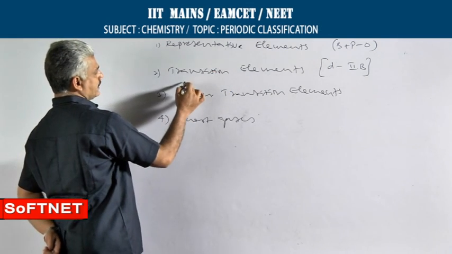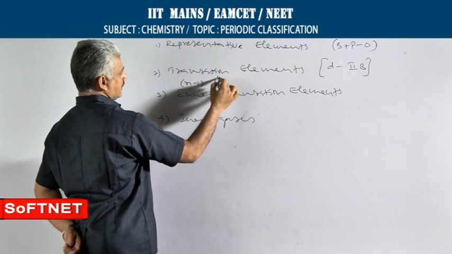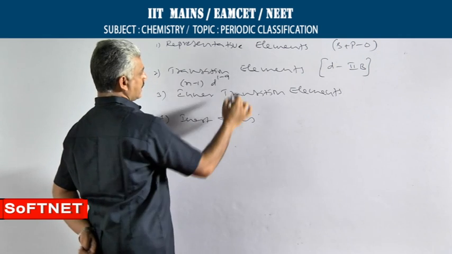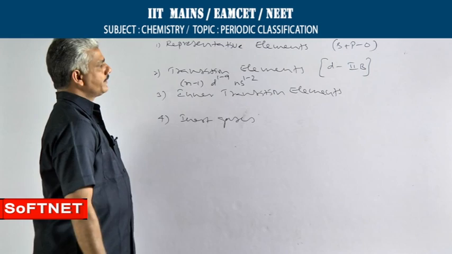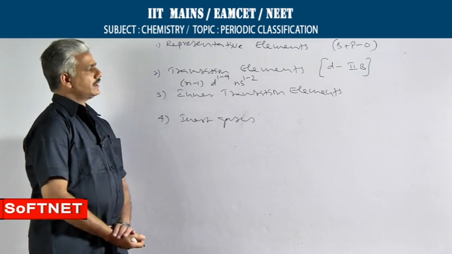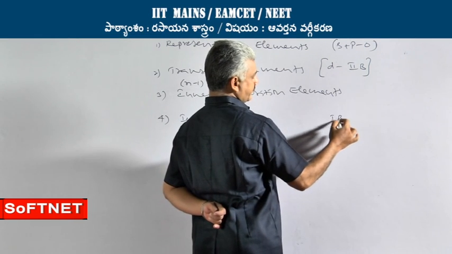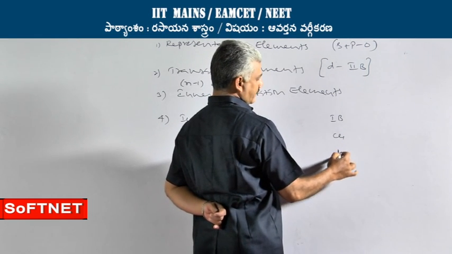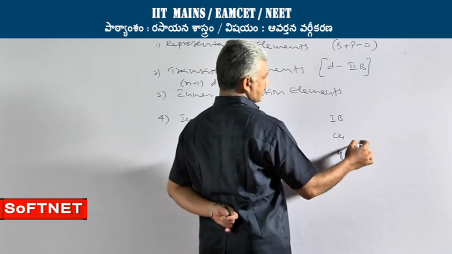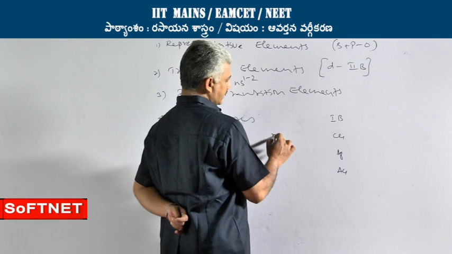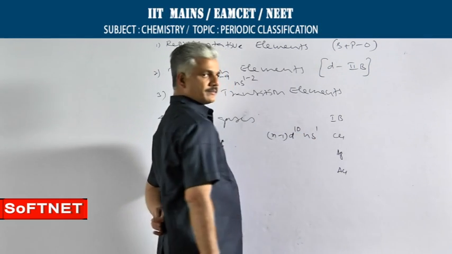The general electronic configuration of transition elements can be represented as (n-1)d1 to 9 ns1 to 2. In the 1B group, we have copper, silver and gold. For these three elements, the general electronic configuration is (n-1)d10 ns1.